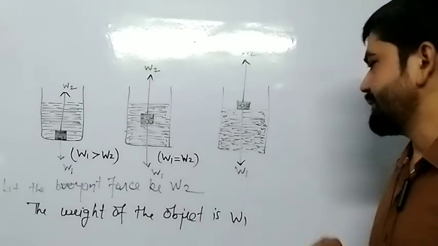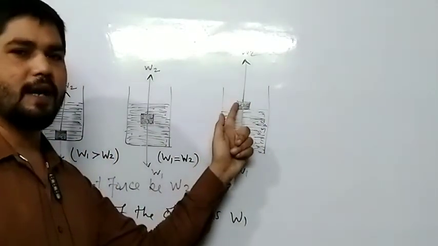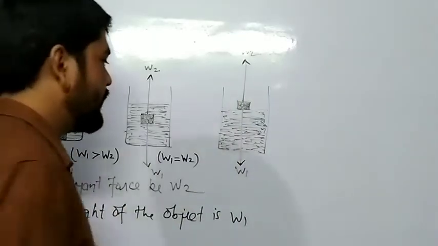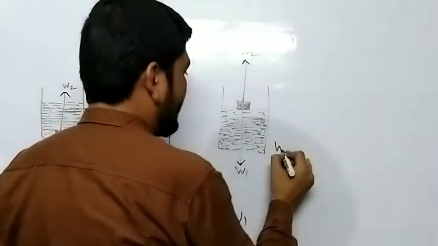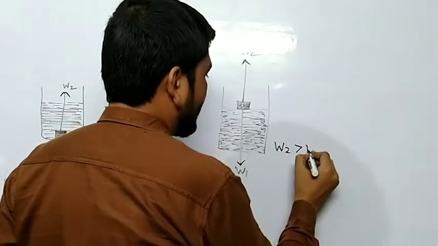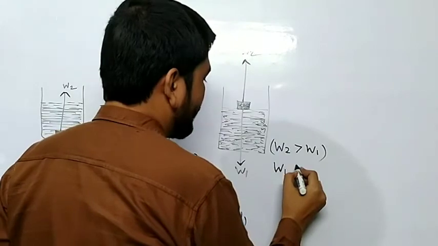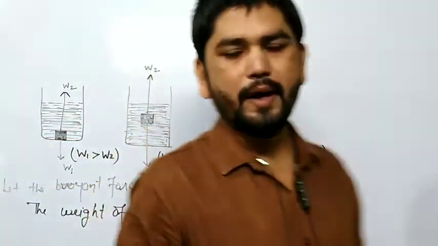Okay. Now the third one you can see. Now this object has reached the surface of the liquid, the top surface of the liquid. So it means the upward force is greater here. So we can write W2 is greater than W1, or you can write W1 is less than W2. Both are the same thing. Okay.